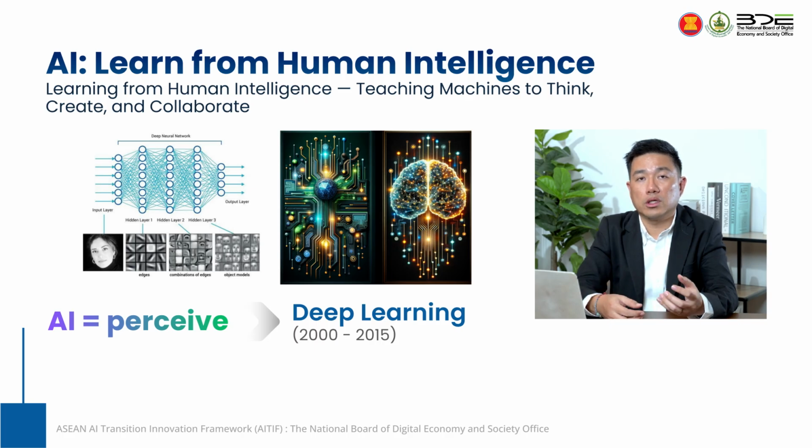So we put video and text into the machine to learn. We call this technique deep learning, also in the set of predictive AI. So the second stage of AI is predictive AI: we put something in, and the machine understands the pattern and can forecast or predict the future.